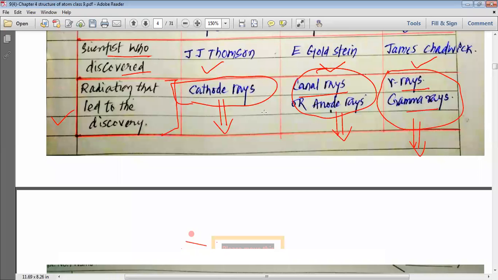So please remember that the electron was discovered from cathode rays, the proton was discovered from canal rays, and the neutron was discovered from gamma rays. Please remember these facts, my dear students, and they are very useful for understanding various concepts. So please learn these tables and please learn them well. I would suggest you go through them.